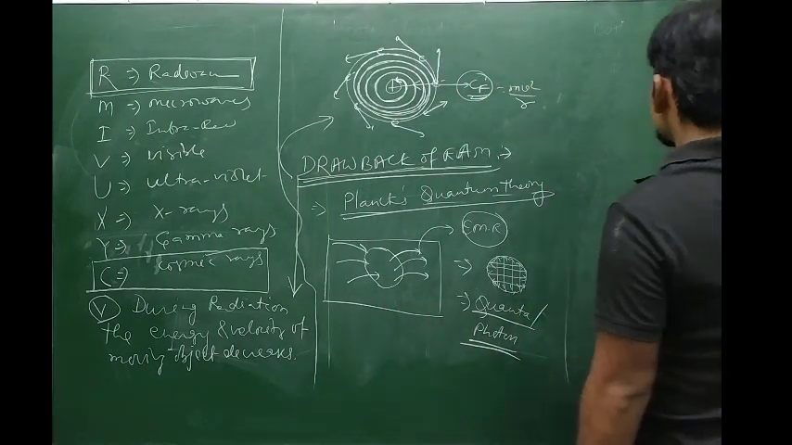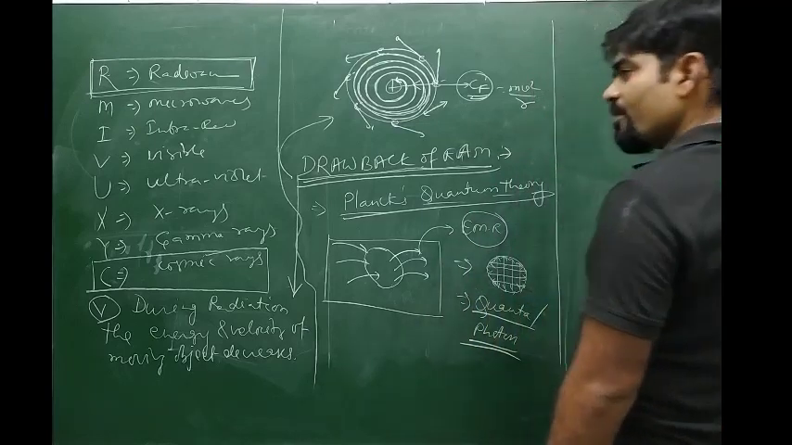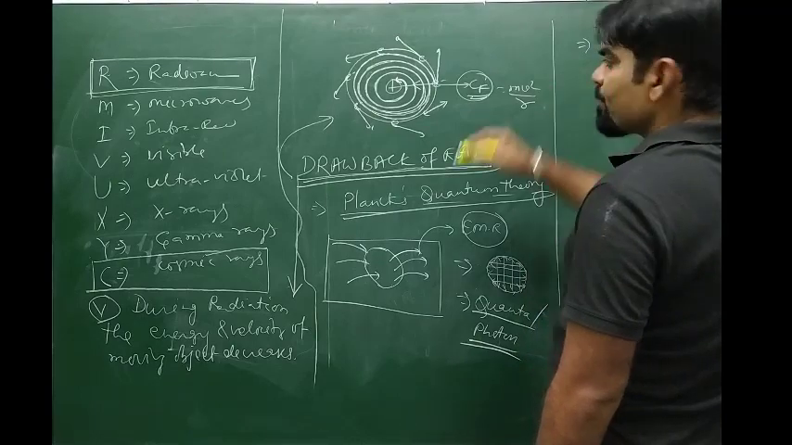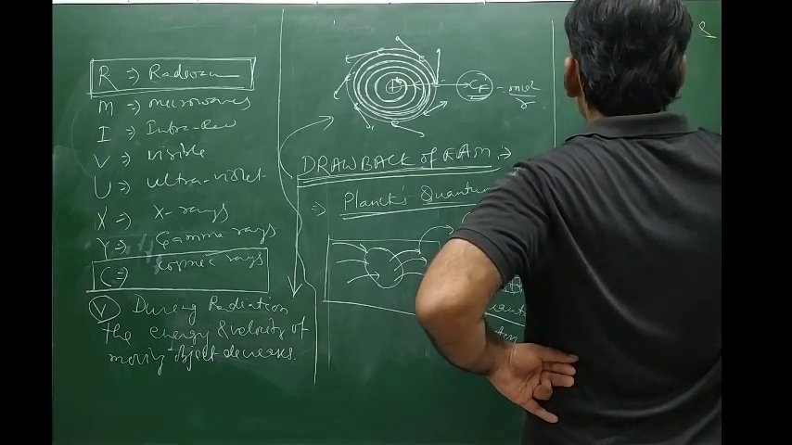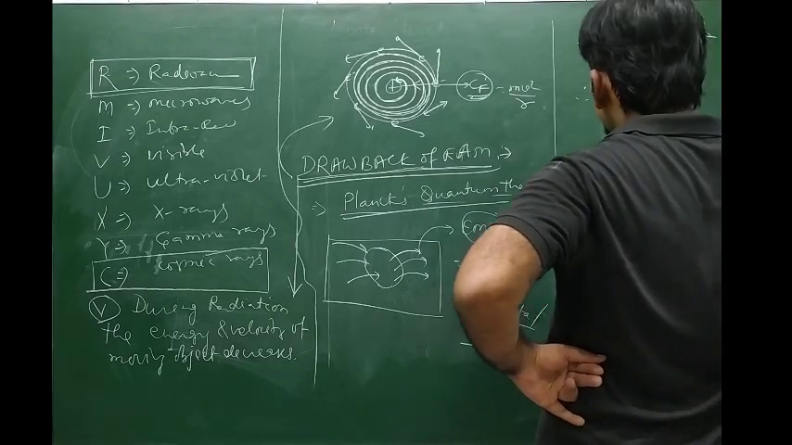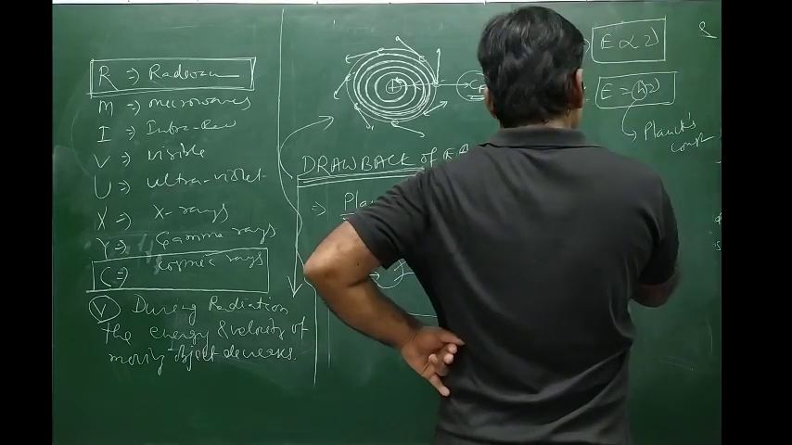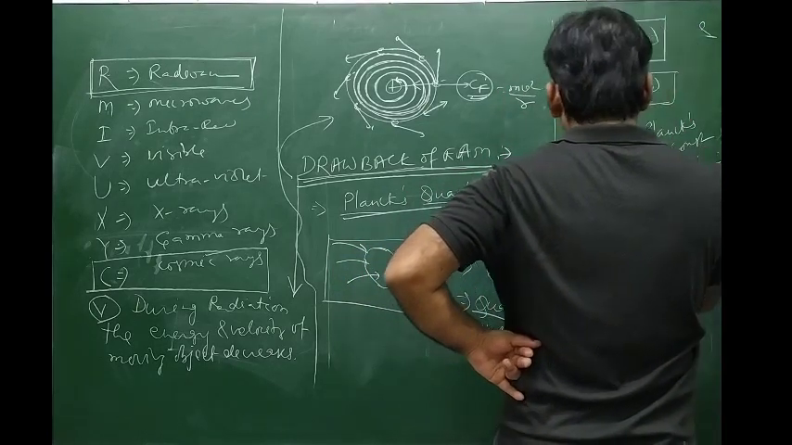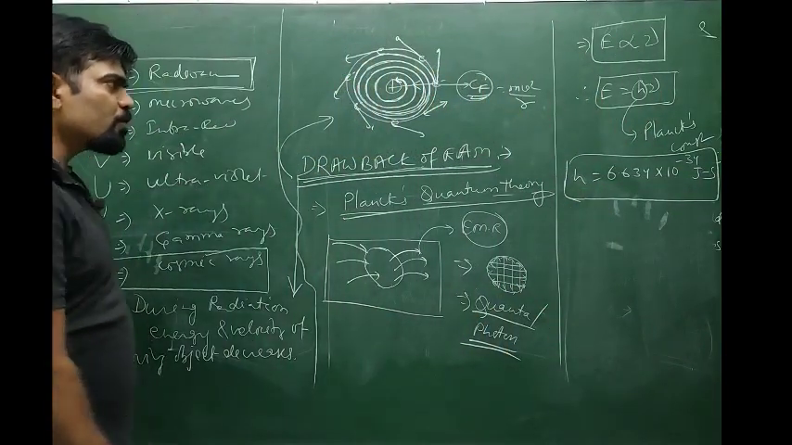Each quanta or photon consists of a certain wavelength or frequency, where the energy of each quanta or photon is directly proportional to the frequency, that is, E is proportional to nu, and therefore E equals h into nu, where h is a constant known as Planck's constant. The value of Planck's constant is 6.634 into 10 to the power minus 34 joule second.